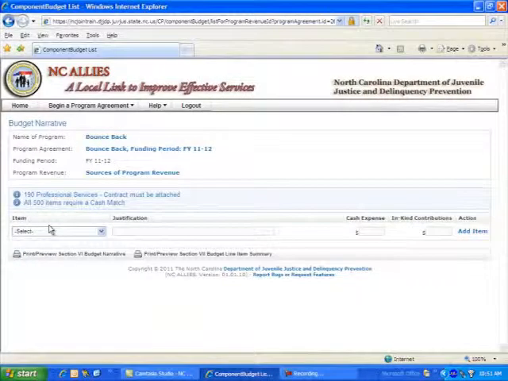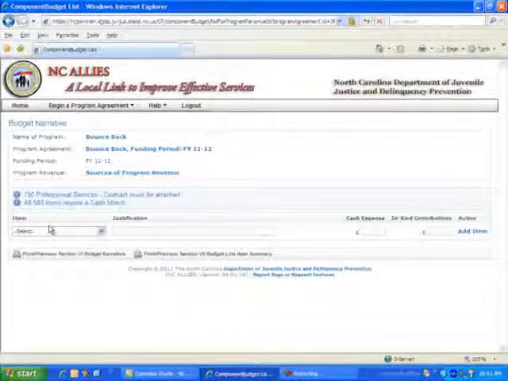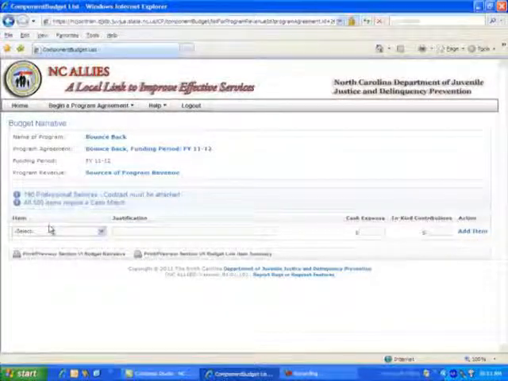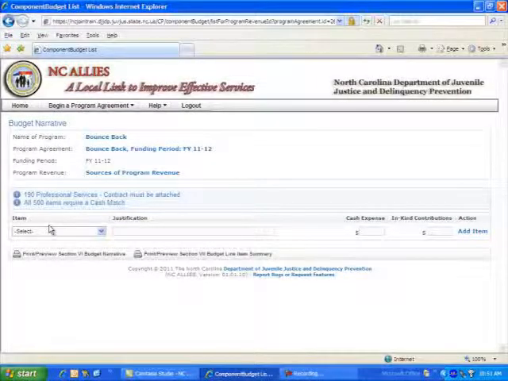The cash match percentage required for any capital purchase aligns with the percentage match required by your county to support any DJJDP JCPC funds. For example, if you're submitting a program agreement application in Wake County, the match needed to support your JCPC awarded fund is 30%.